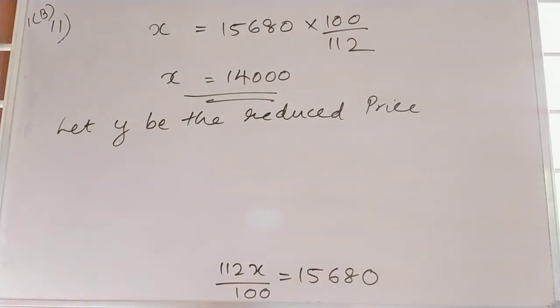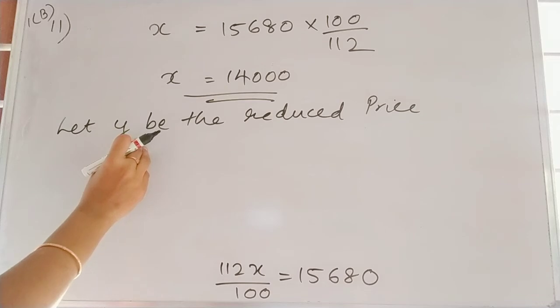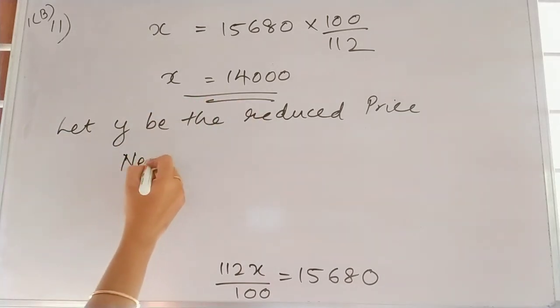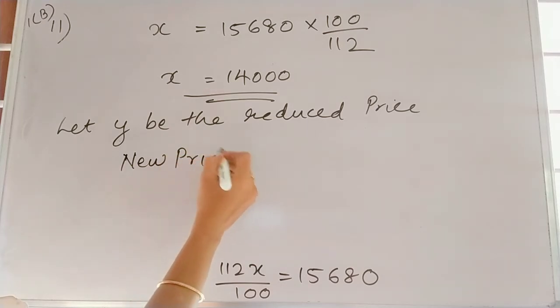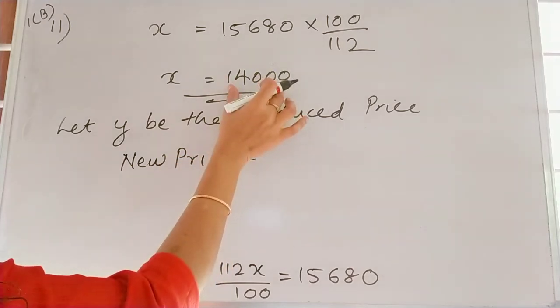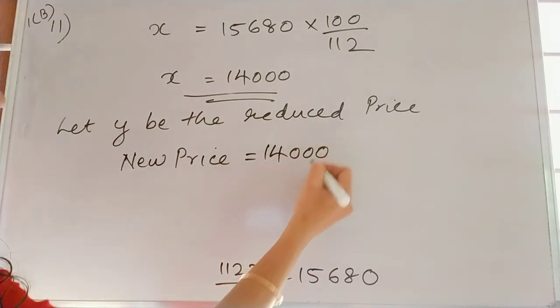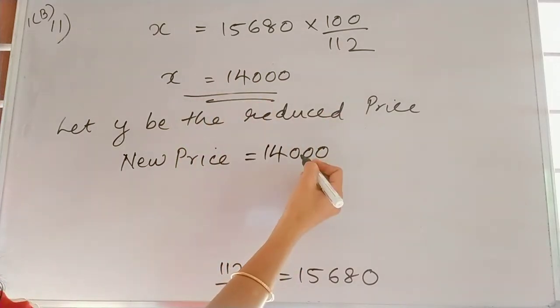So what will be the new price? Let Y be the reduced price. The market price is 14,000 and Gagan asked to reduce some amount.